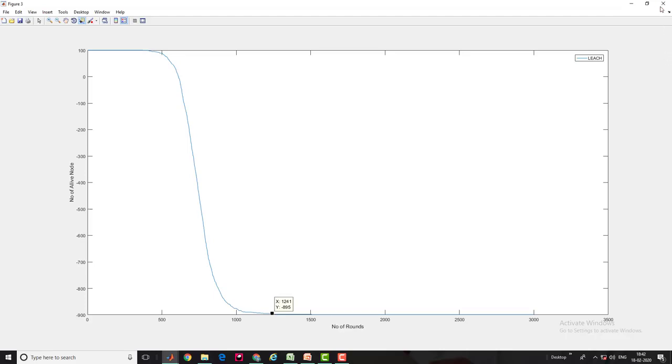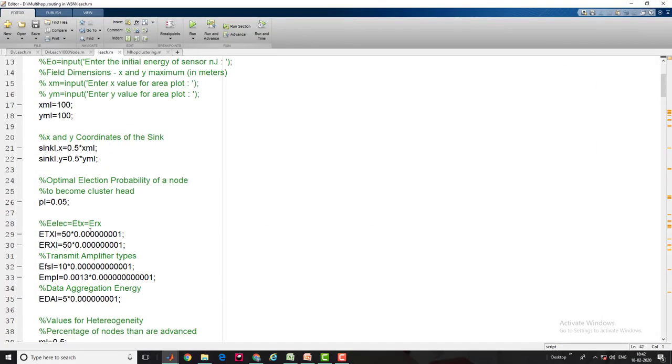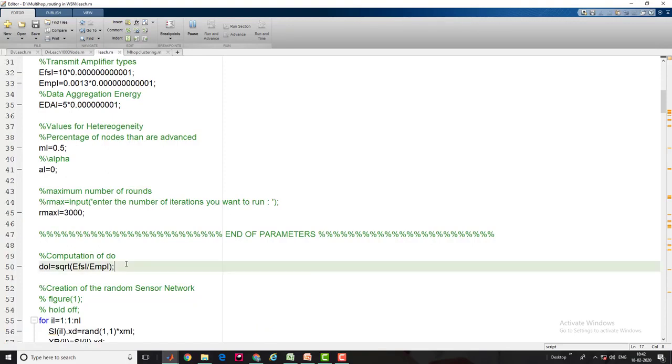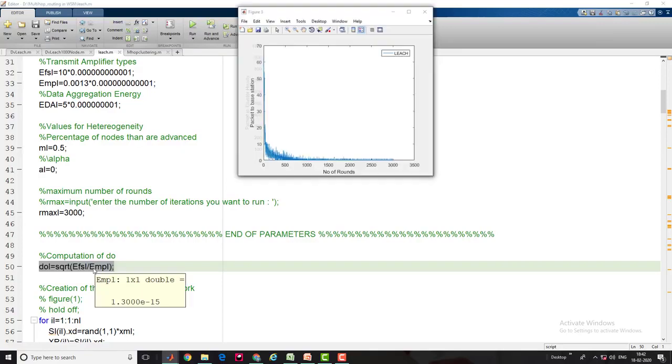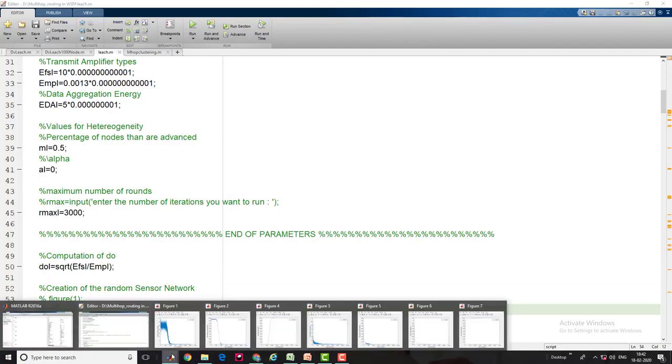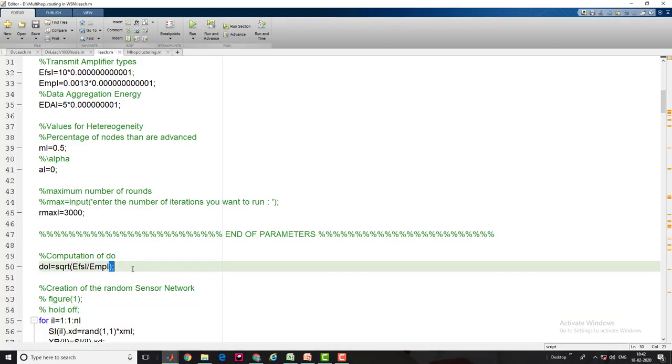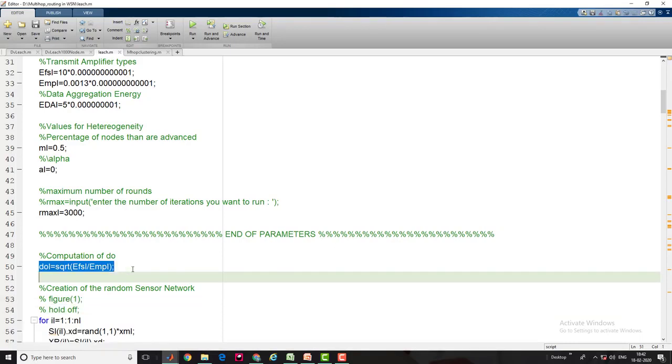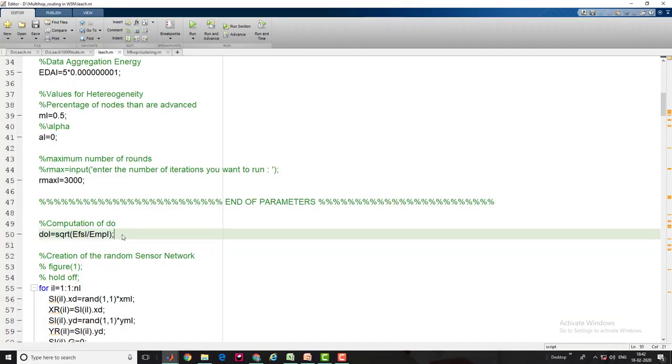Now I'm going to execute the same operation when I increase the field size, and we'll see what the behavior of each protocol is. So I'm running it. This is the important thing when you decide what sort of transmission actually happens between the node and cluster head, and the cluster head to the base station. This is the core of the story. I'll explain the graph a little after the explanation of the LEACH protocol.